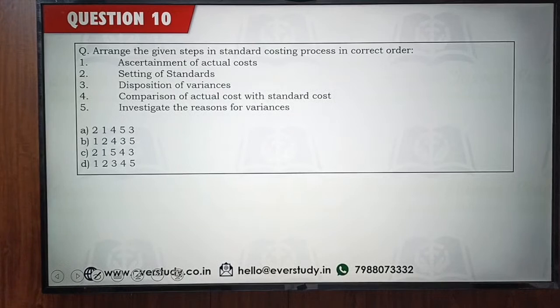Okay. Now let's come to a question on standard costing. Let's see if you have done it. Standard costing.